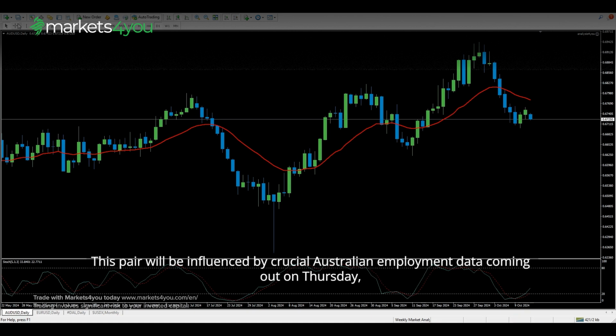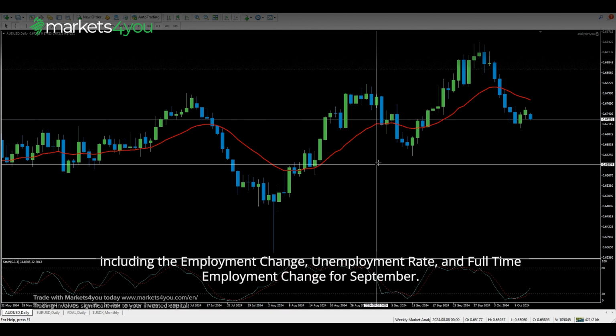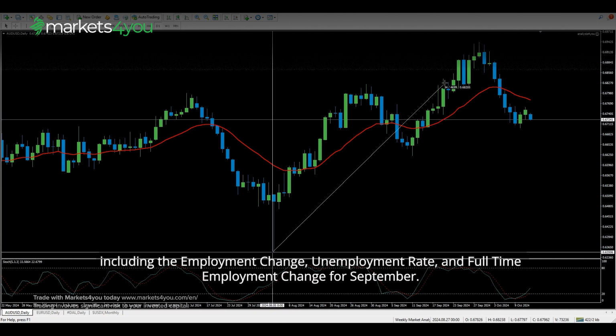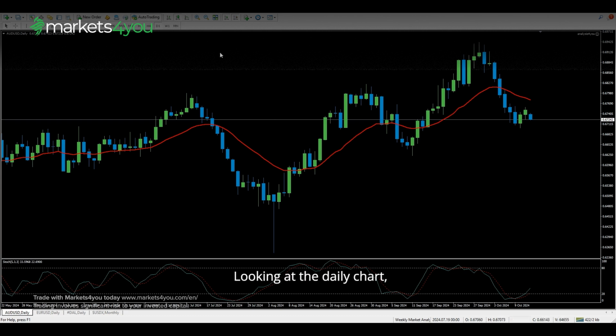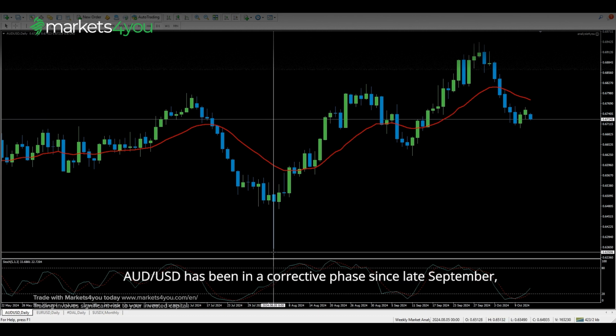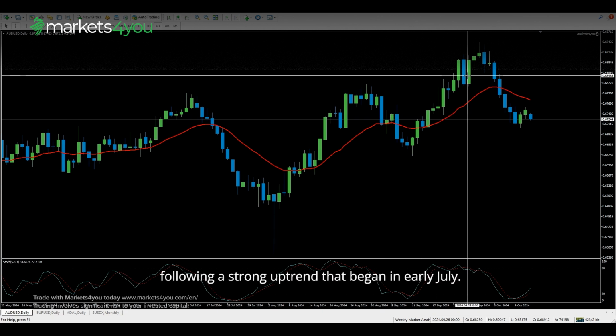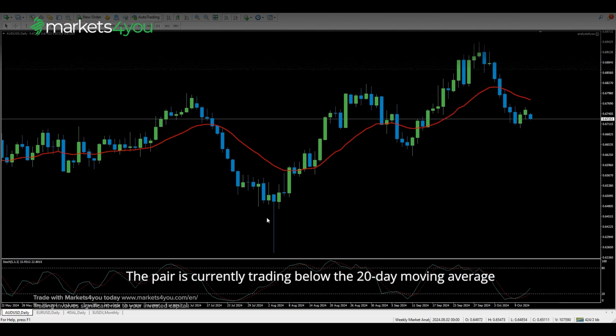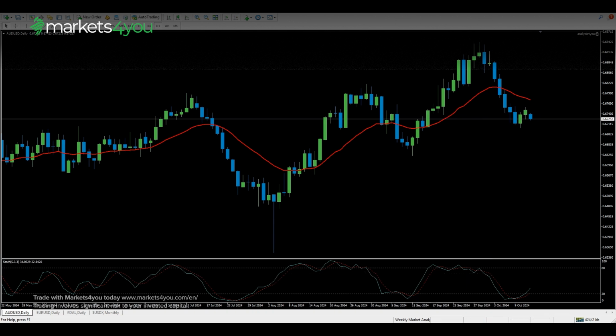Now, let's turn our attention to Australian dollar to US dollar. This pair will be influenced by crucial Australian employment data coming out on Thursday, including the employment change, unemployment rate, and full-time employment change for September. Looking at the daily chart, Australian dollar to US dollar has been in a corrective phase since late September, following a strong uptrend that began in early July. The pair is currently trading below the 20-day moving average, the red line on the chart, suggesting short-term bearish pressure.